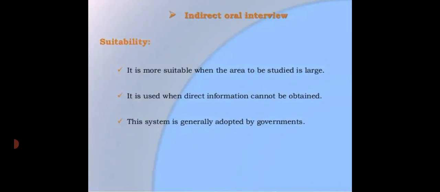The suitability. This method is suitable particularly when the field of investigation is relatively large. It is not possible to have direct contact with the concerned informant. The concerned informants are not capable of giving information because of their ignorance or illiteracy. The investigation is so complex in nature that only experts can give information.